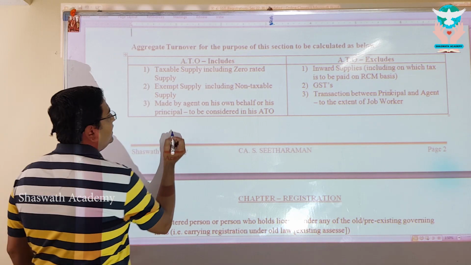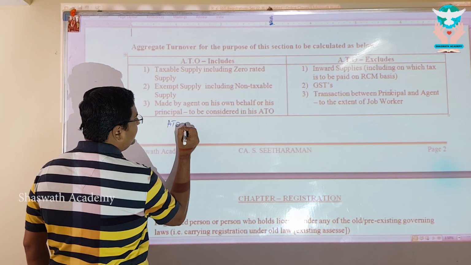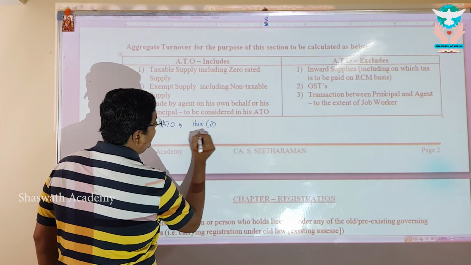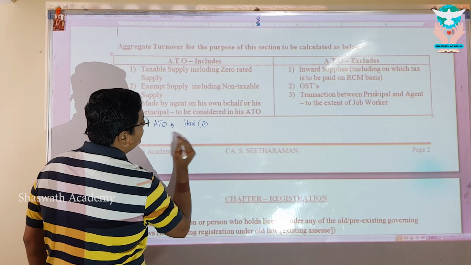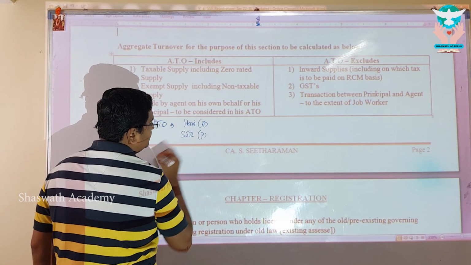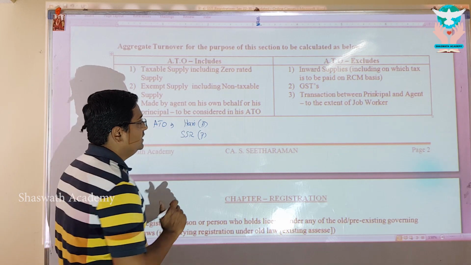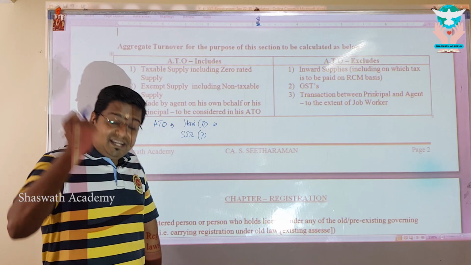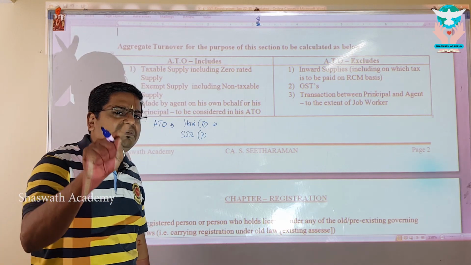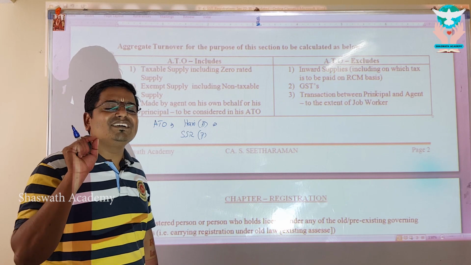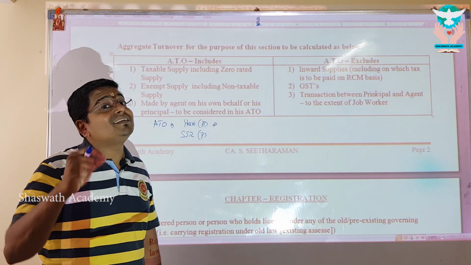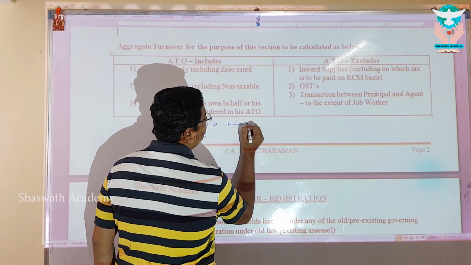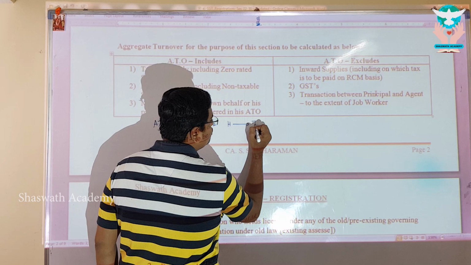Now listen, we are calculating the aggregate turnover of first Hari, the agent, and then I'll come back to explain the principal, which is Seetharaman, SSR, who is the principal. How to go about the aggregate turnover? Now listen, Hari made the supply on behalf of Seetharaman, by taking the responsibility in his name. What does it mean? Hari has raised the invoice in his name. If that has happened, let us understand, Hari is making further supply to Joseph.